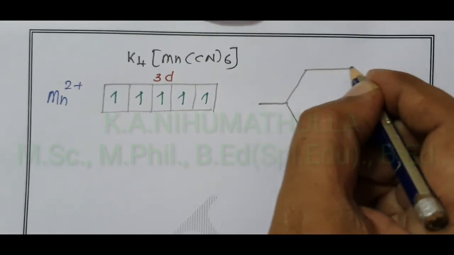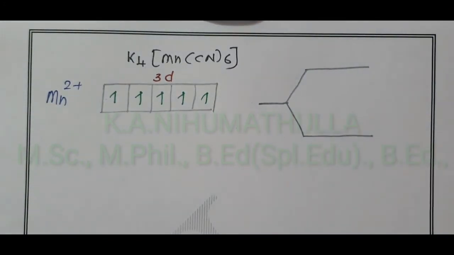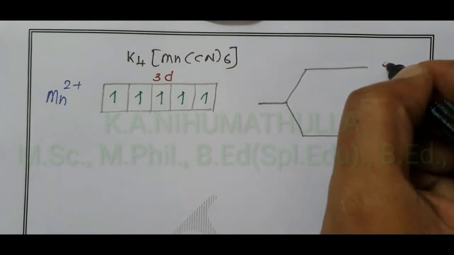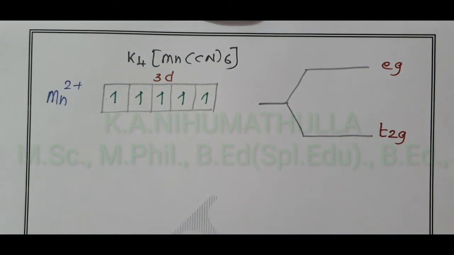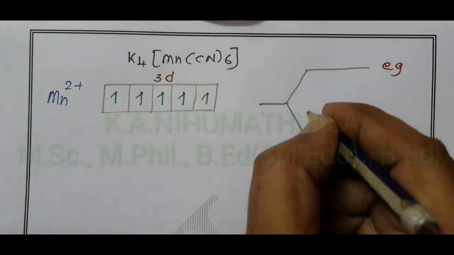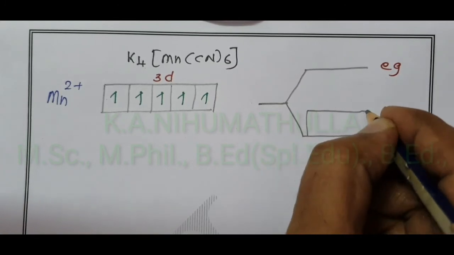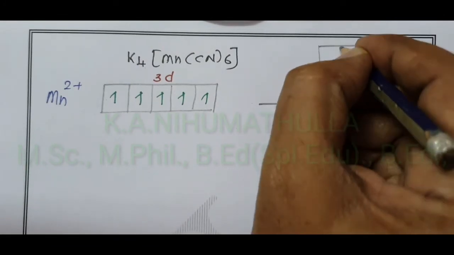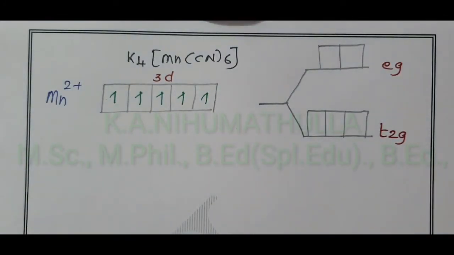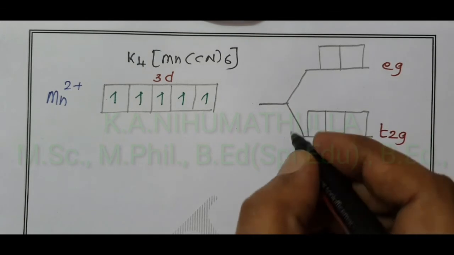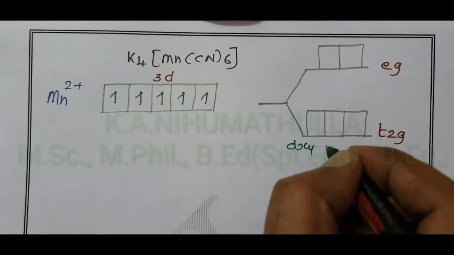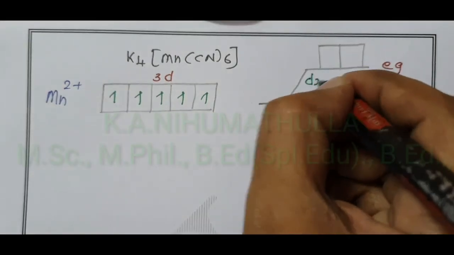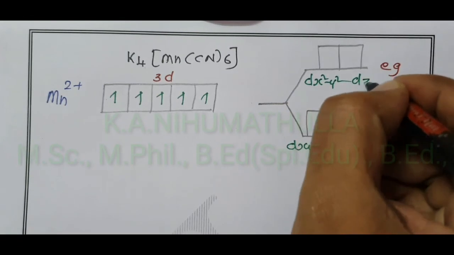In ligand field, we have the t2g triply degenerate orbitals, dxy, dyz, dxz, and the eg doubly degenerate orbitals, dx2-y2 and dz2.